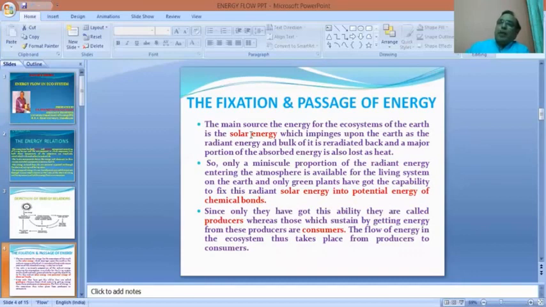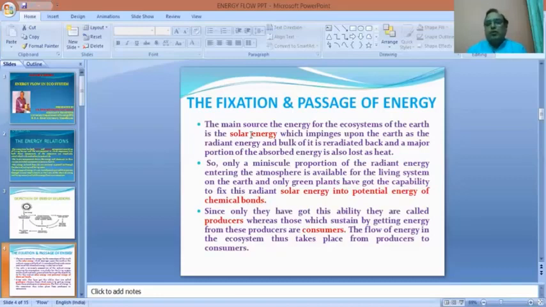Another portion which is absorbed by earth is also lost as heat. So only a minuscule portion of the total solar radiation that impinges upon the earth is utilized by the plants for their food production. So how do plants carry out food production?